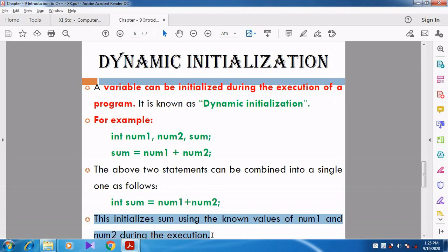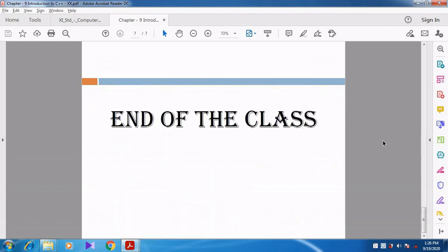So now what will happen? Some value should be stored in num1 and num2, they should be added together, and then the result stored in sum. Can you understand, students? But the values are given at runtime. The num1 value is not assigned when we create the program. We do not give any value when we create the program; we simply declare int num1, num2. Then we get the input from the user, it is added, and then stored in sum. So this concept is called dynamic initialization.